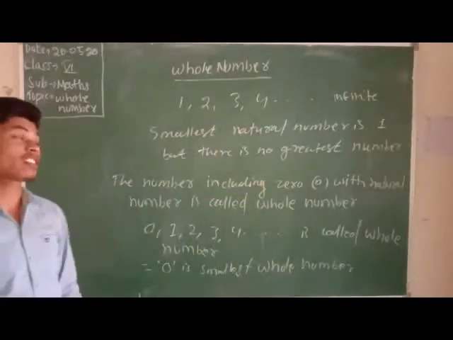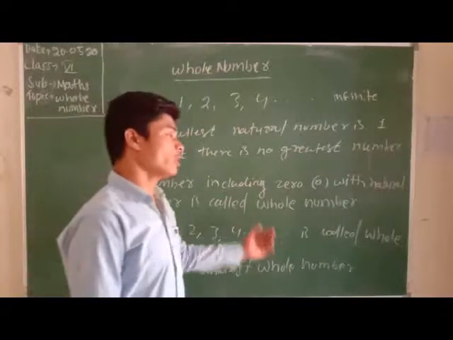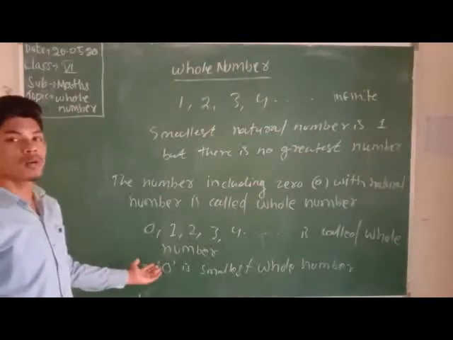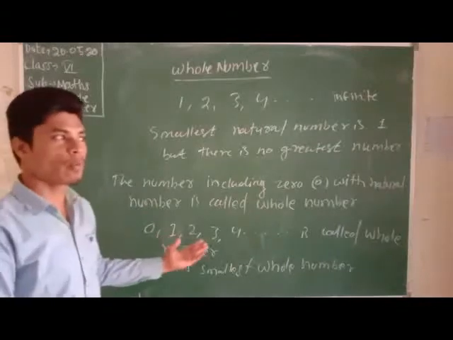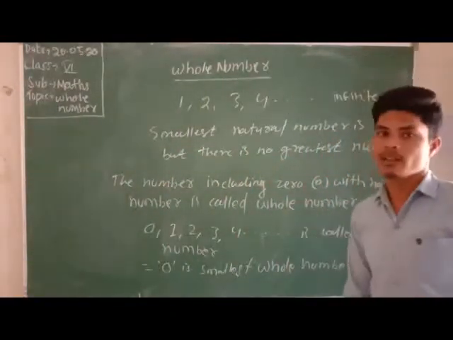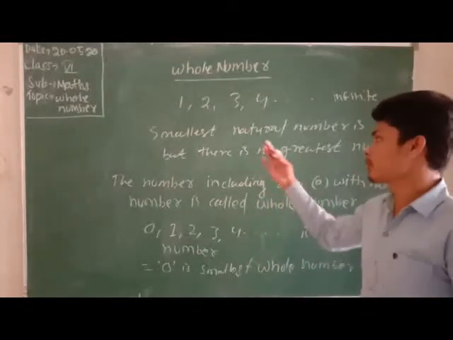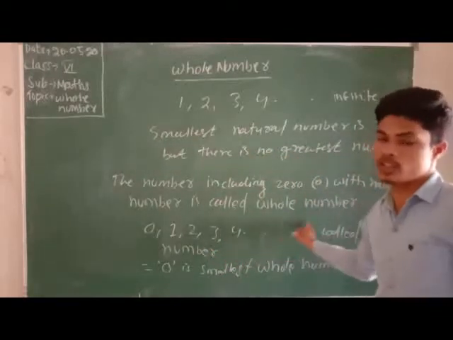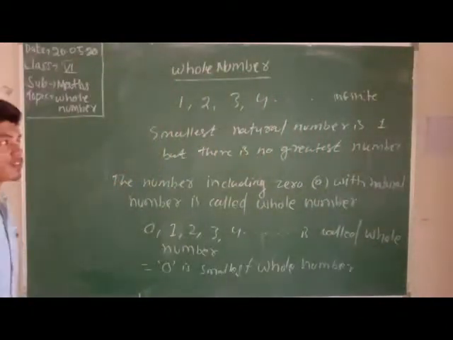Can we find the greatest whole number? No. We cannot find the greatest whole number because whole numbers are also infinite. But we can find the smallest whole number. Clear? Which is the smallest whole number? We cannot find the greatest whole number or greatest natural number, but we can easily find the smallest whole number and smallest natural number. The smallest natural number is 1 and the smallest whole number is 0. Clear? Now we know about the properties of addition and subtraction of whole numbers.